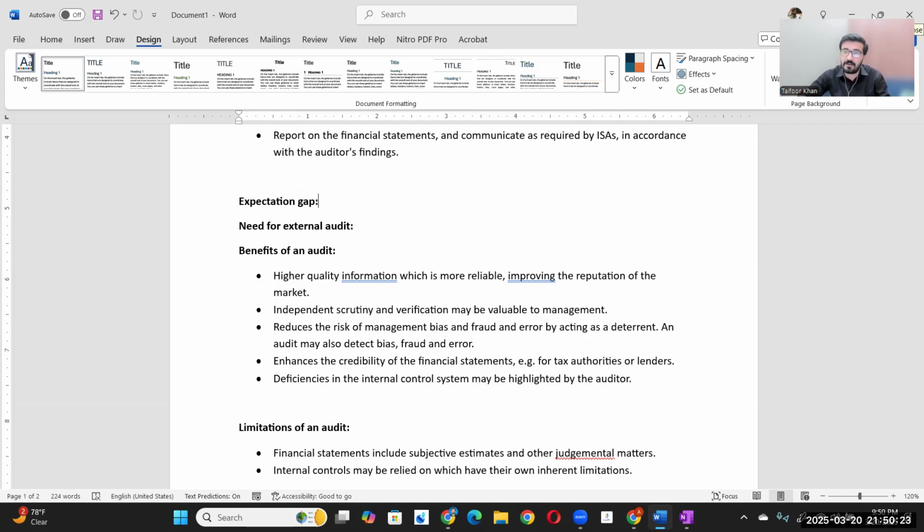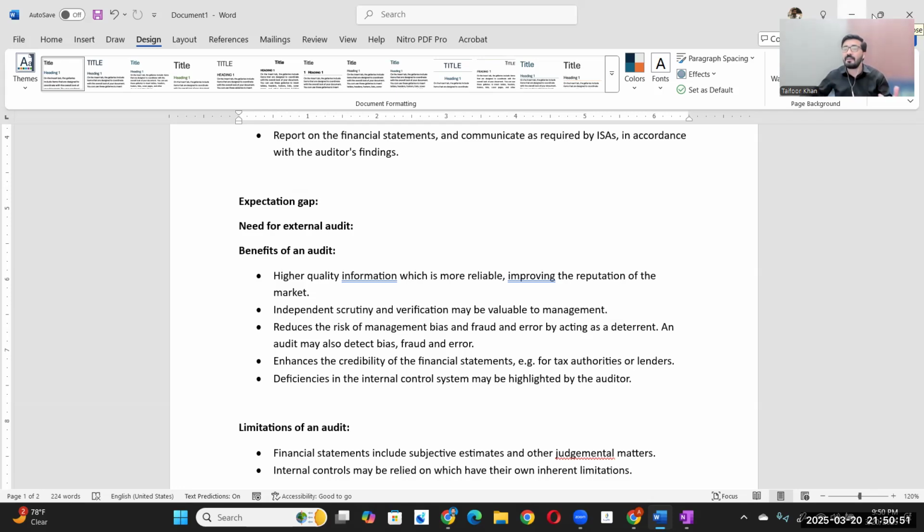If those are not being signed, this is basically a control deficiency. So the auditor, at the end of the audit, will communicate control deficiencies as well, which will help the management, the company or the board of directors to ensure compliance. Understood? So these are the multiple benefits of the audit when it is conducted by the independent reviewer.